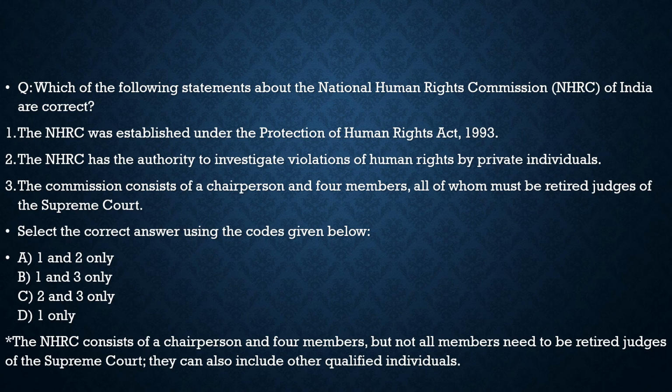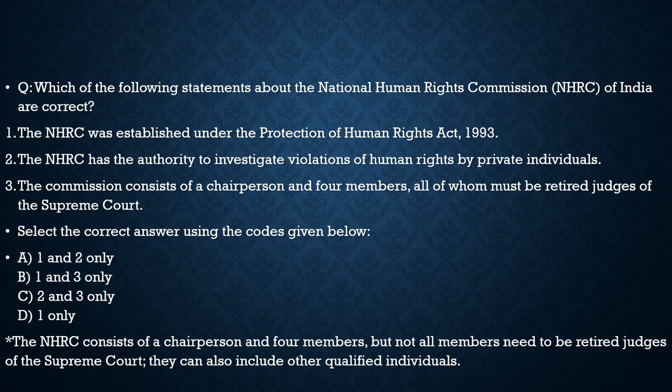Coming to statement 3, the commission consists of a chairperson and 4 members. 100% correct. All of whom must be retired judges of the Supreme Court. Here you can understand one thing, this word must is very extreme. So without knowing the answer you can mark this incorrect, but here I would like to include the points.